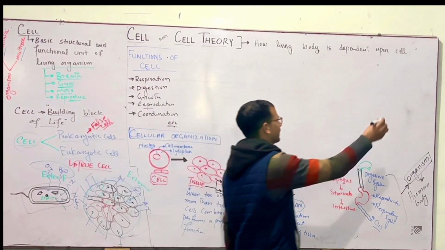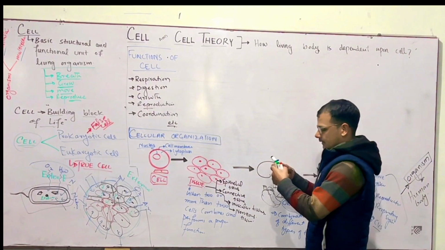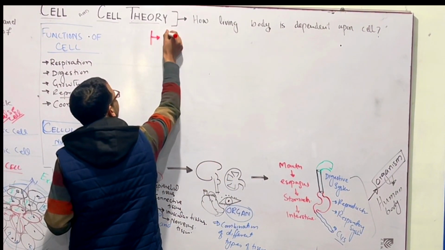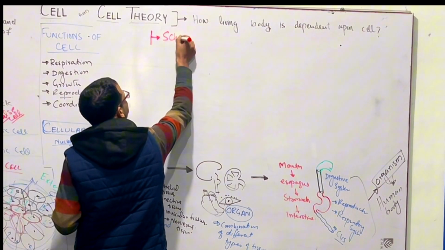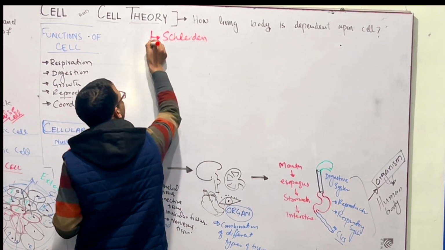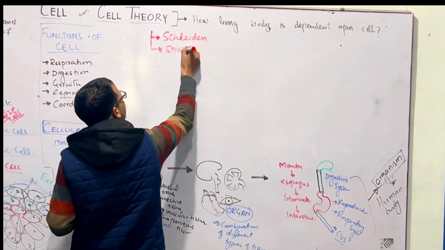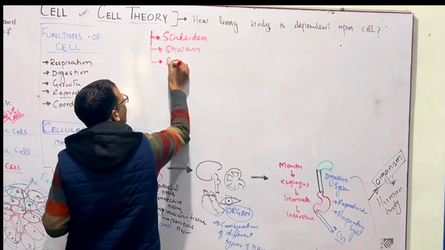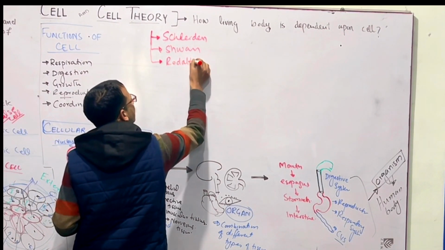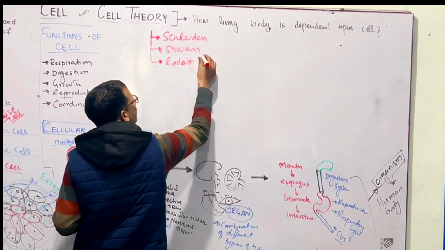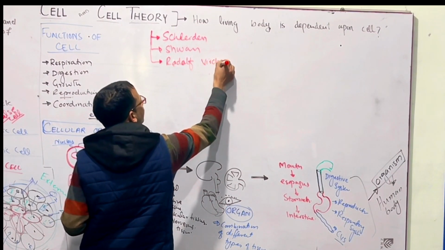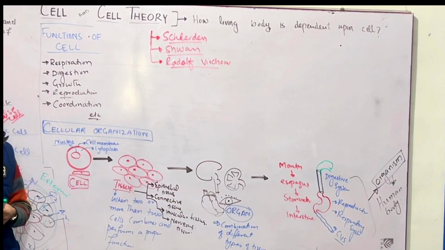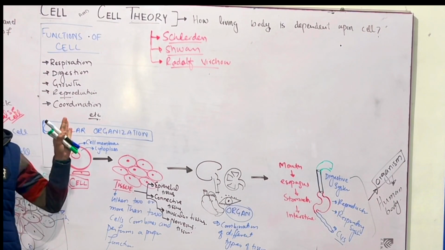Because there were scientists named Schleiden, Schwann and Rudolf Virchow. These scientists presented cell theory.